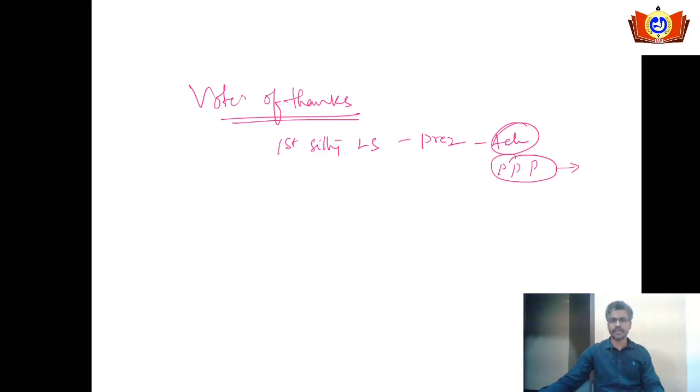After his speech, it will be put for voting. After voting, if they do get the majority, that shows that the government enjoys the majority. If the speech or the vote of thanks is accepted by the majority of the parliamentarians, that shows that the government is enjoying the majority in the house. If it doesn't get the majority, then the problem arises. What kind of problem arises over here?